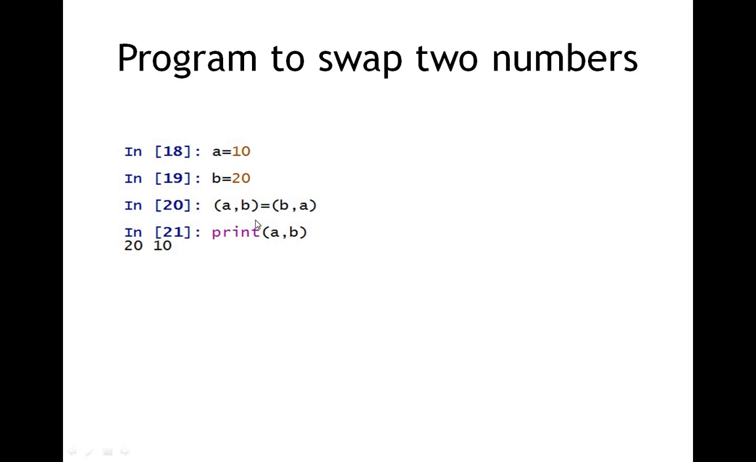Usually, when you want to swap two numbers, you use a temporary variable to do the swapping. But in Python you can do it in a single line, a, b equals b, a. If you do it like this, b's value will get stored in a and a's value will get stored in b in the same line, and you can print a, b. The numbers will get swapped and you will get the result.